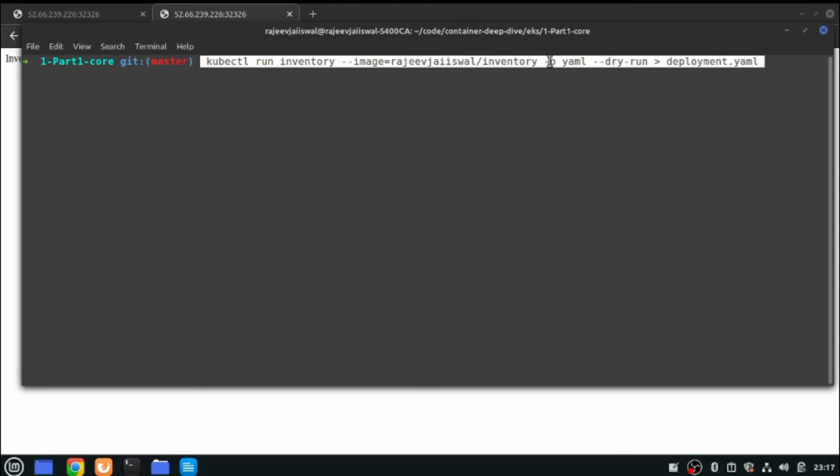Now the only new thing I'm doing is using -o yaml and a dry run. Dry run means just execute the command and generate the YAML file, but don't actually execute the command at the Kubernetes cluster level, right? And then I'm using the deployment.yaml file, because otherwise it will just print everything on the screen. I'm using it so that my file can be created. Let's see how.